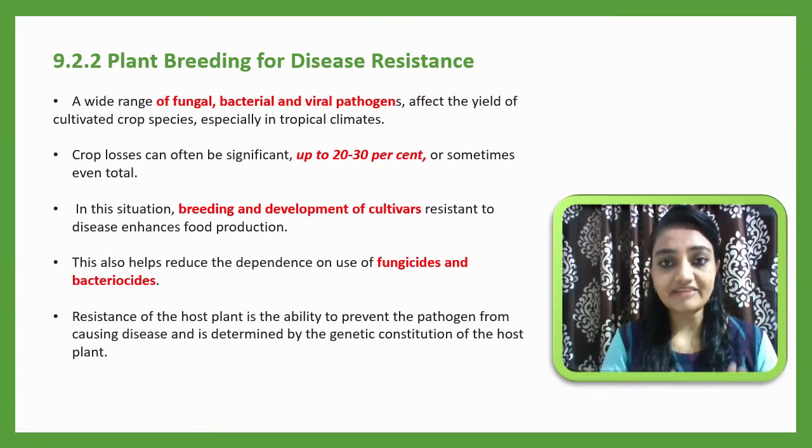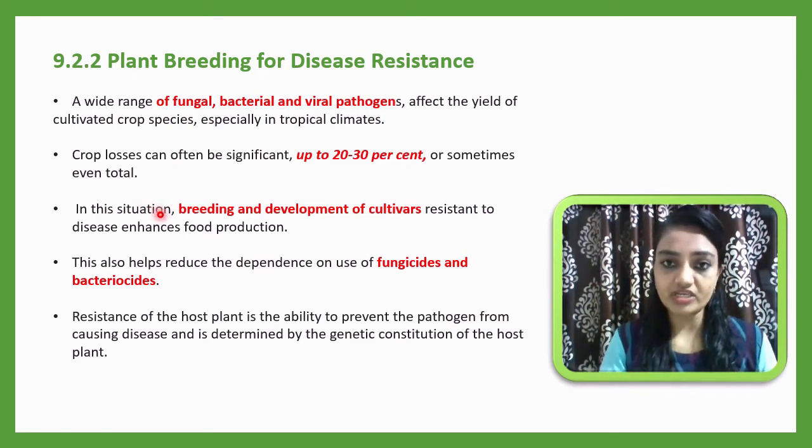First of all, let me try to understand the application of plant breeding for disease resistance. A wide range of fungal, bacterial and viral pathogens affect the yield of cultivated crop species, especially in tropical climates. Crop losses can often be significant, up to 20 to 30%, or sometimes very harsh, and even total loss may occur.